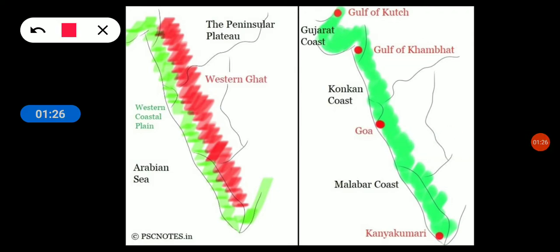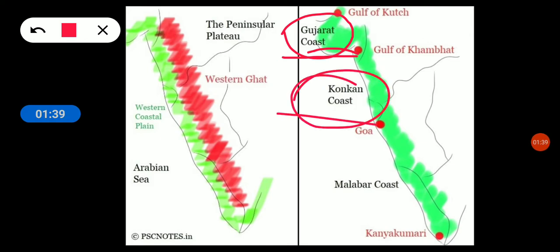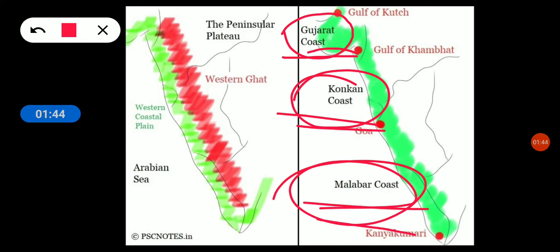The western coastal plain is divided into three important parts. The first is the Gujarat coast in the north, the Konkan coast in the middle and the Malabar coast in the south.